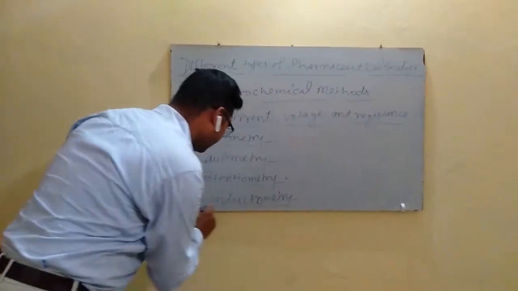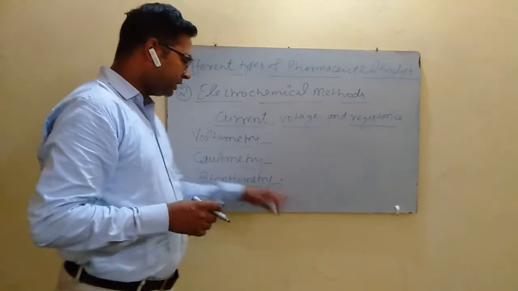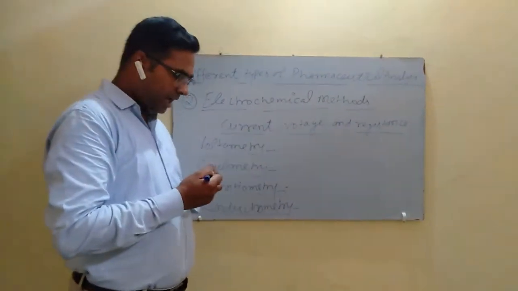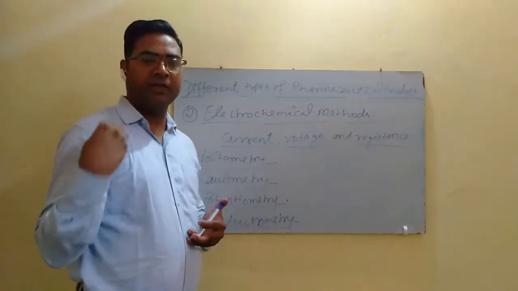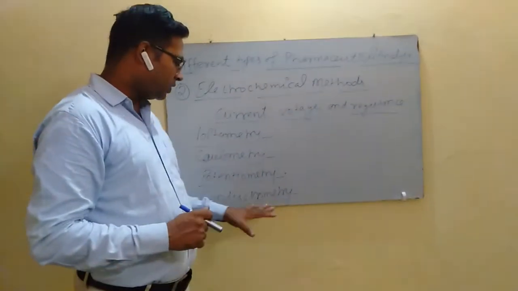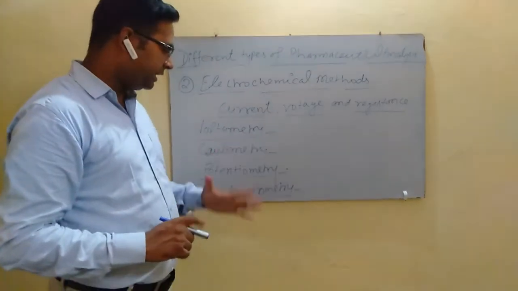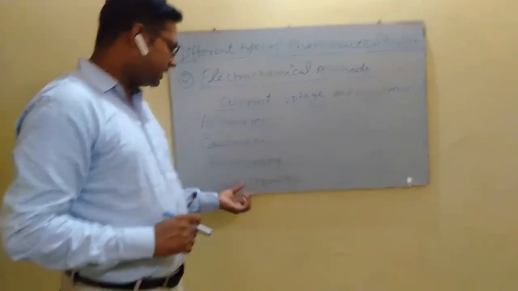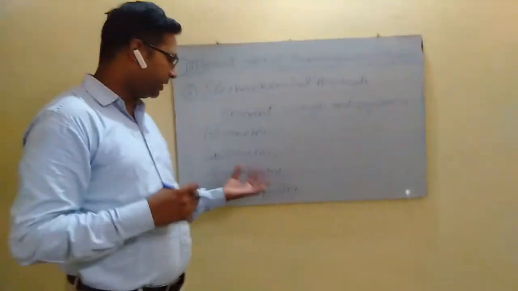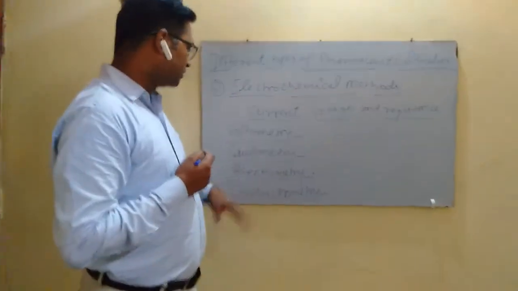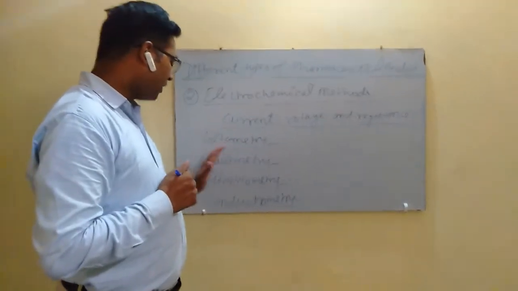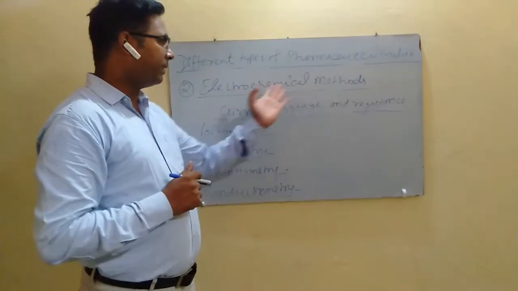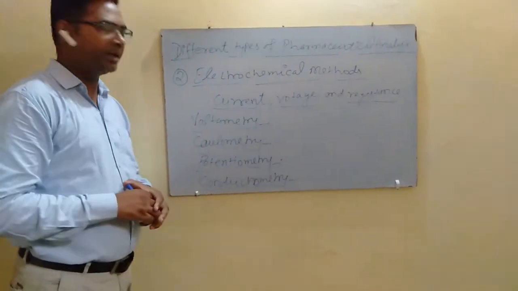In conductometry, they measure the conductance of the ionic solution, and conductance of the ionic solution is directly proportional to the mobility of the ions. It means when the concentration of the ions decreases, then conductance of the solution also decreases. So it is directly related to the concentration of a particular ion in the sample. So all these voltammetry, coulometry, potentiometry, and conductometry are the type of electrochemical methods of quantitative chemical analysis.